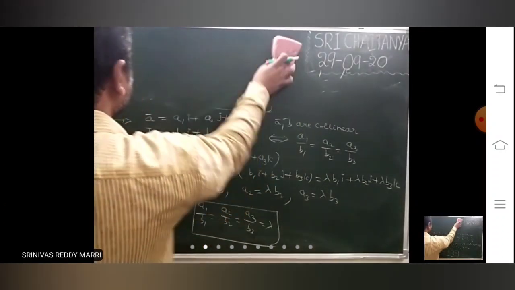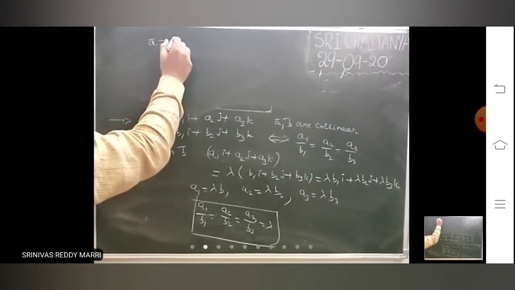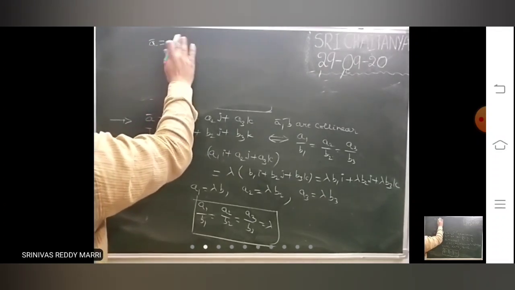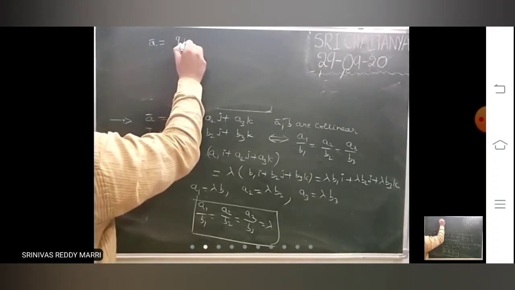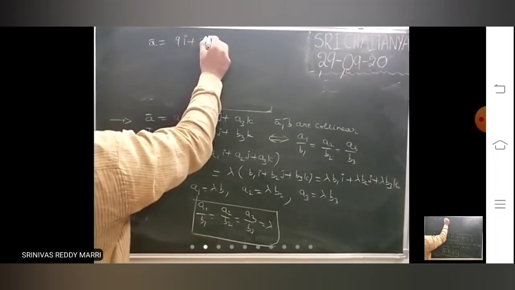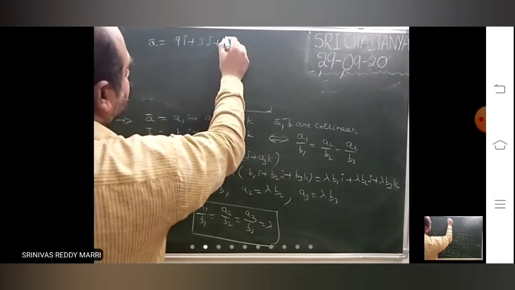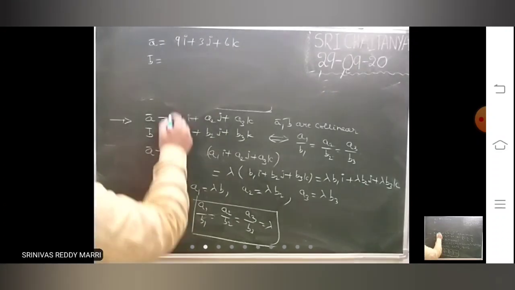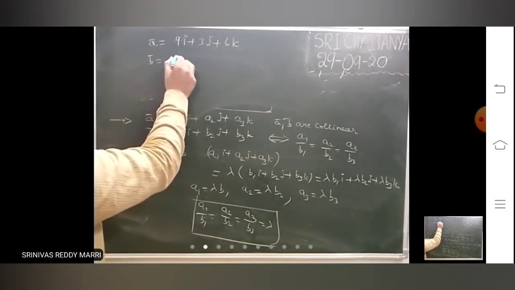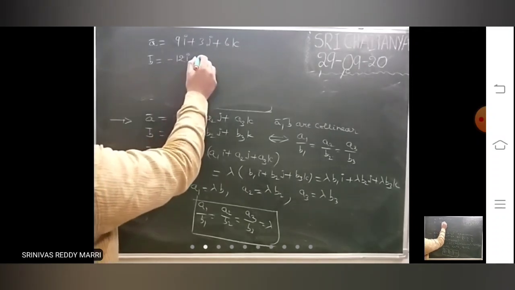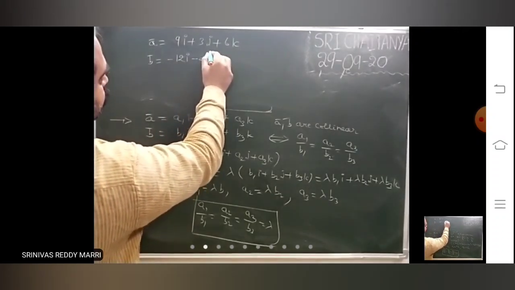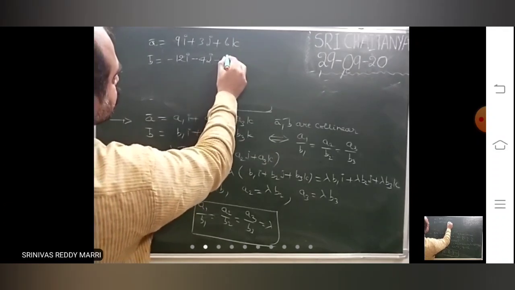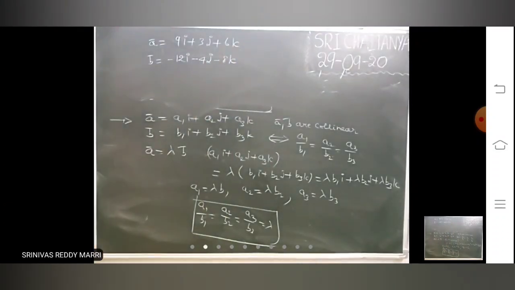Suppose we take one example. Suppose these two vectors are there. You have to check whether these are collinear vectors or not.